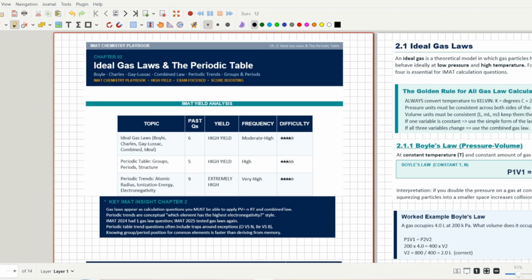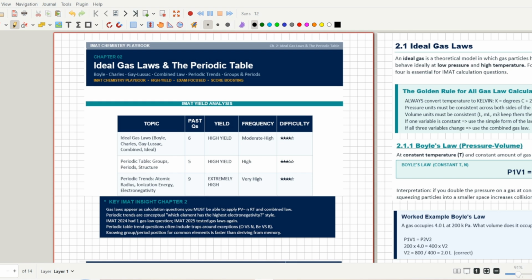This is going to be our second chapter for IMAT chemistry. So we will be discussing ideal gas laws and the periodic table. This chapter is one of the most important chapters for IMAT because all the three topics that we will be discussing are like the gold mine of MCQs. From these topics there are going to be 100% MCQs.